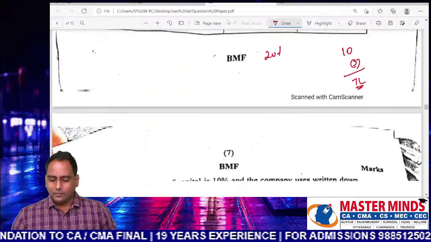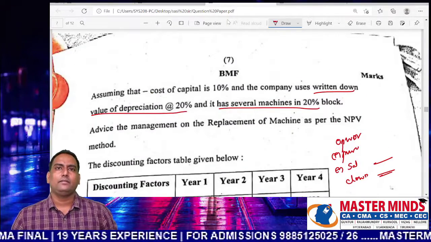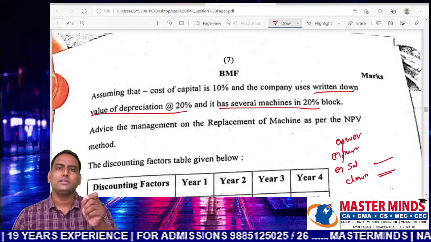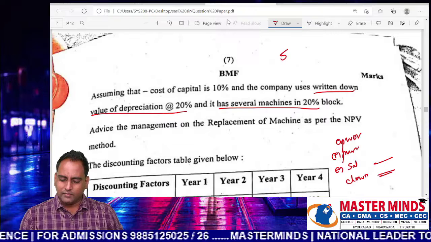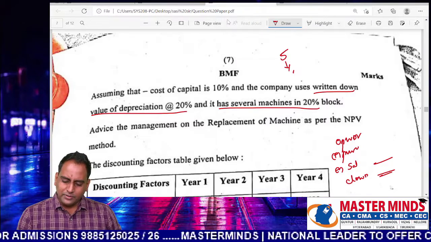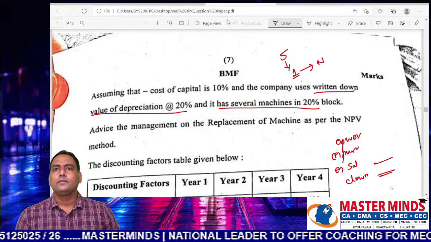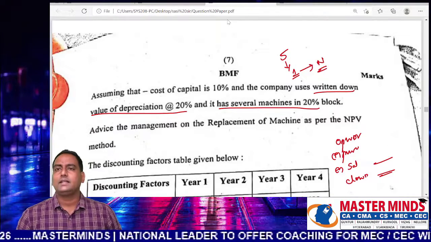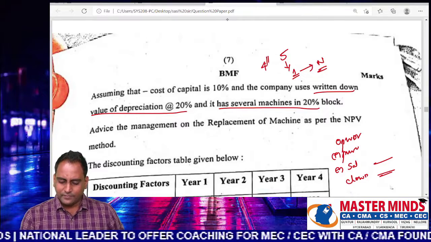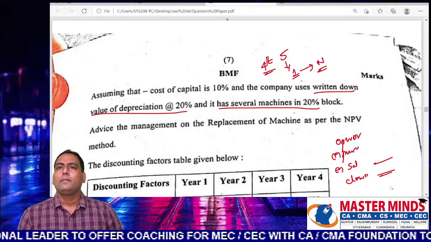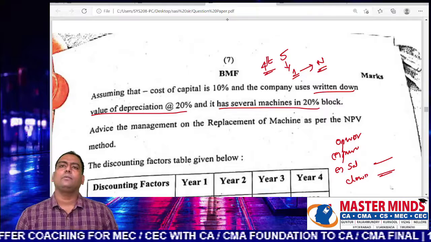See, when the block is having several assets, at the time of sale of machinery which is added to the block. So for example, in this block there are 5 machines. Out of 5 machines, you want to replace one of the machines with a new machine. Of course, this replaced asset will be sold in the 4th year. This is called terminal year. But even though you are disposing this machine, some machines are continued in this block.